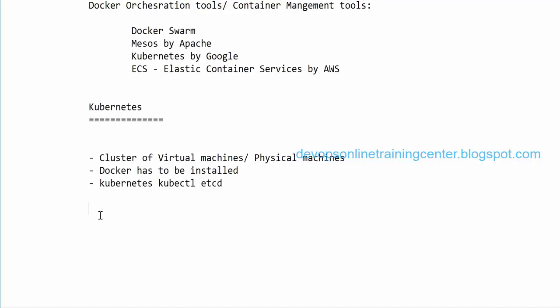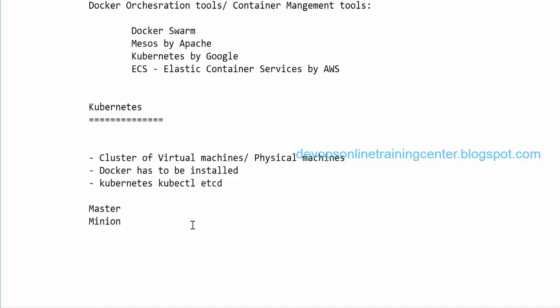So once we have all the machines ready, we can start setting up Kubernetes. So here there is something called master and there is something called minion. So here the procedure is also the same. Kubernetes is basically for managing a huge number of clusters.